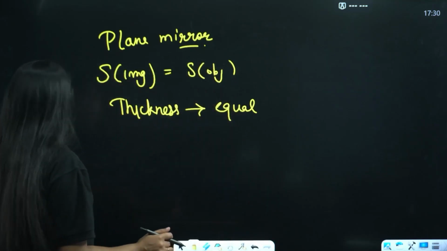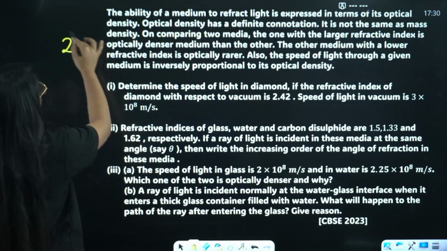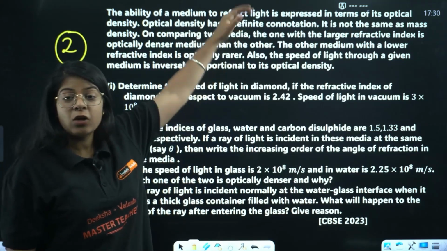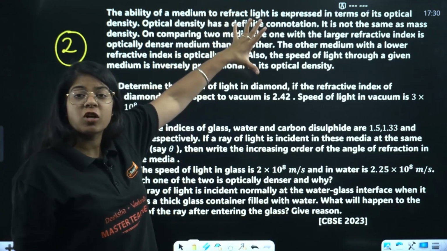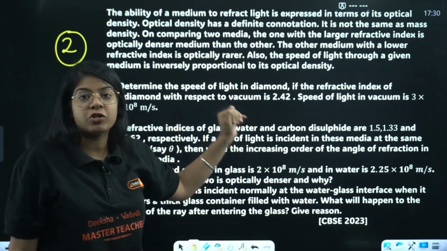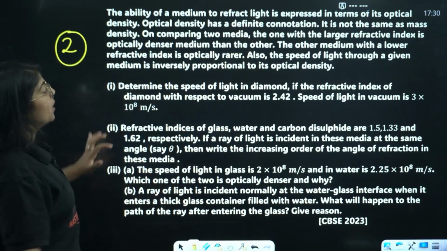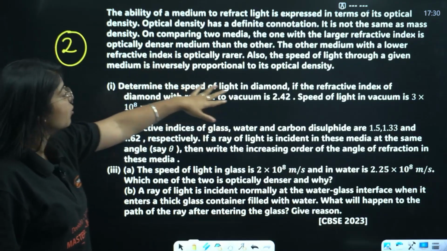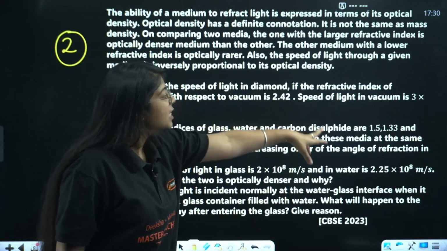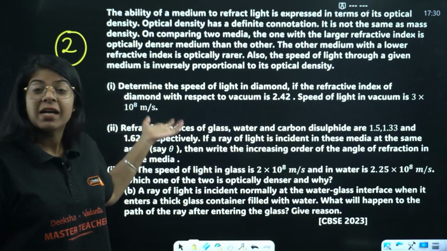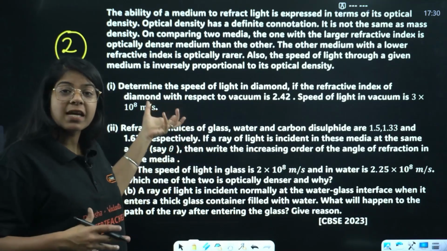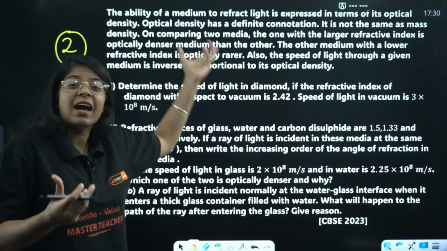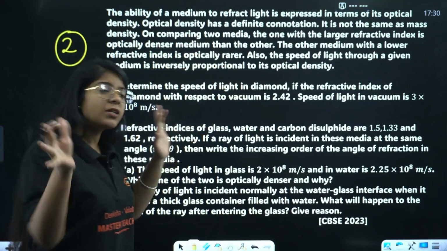Okay. Next CBQ, the ability of a medium to refract light. What did I tell you? Before reading this major passage, jump directly to the question. Now, determine the speed of light in diamond. If the refractive index of diamond with respect to vacuum is 2.42, speed of light in vacuum is C. This is what I'm talking about. This is a normal general numerical. You don't even have to read the passage, right? So let's solve it directly.